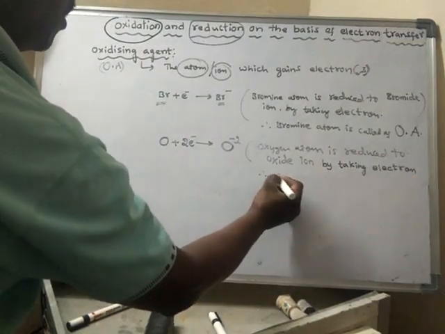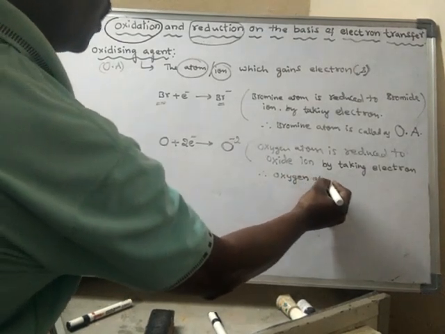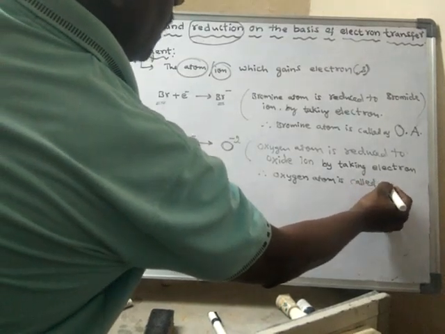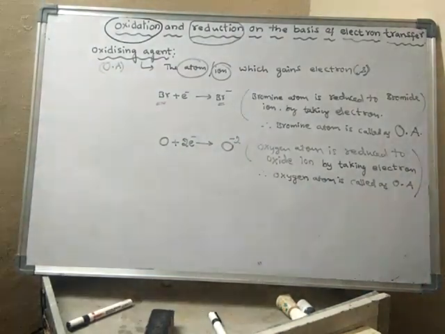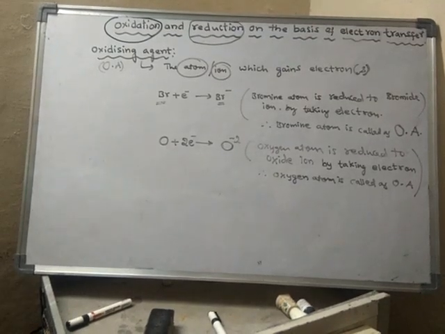Therefore oxygen atom is called an oxidizing agent. So oxygen is an oxidizing agent.